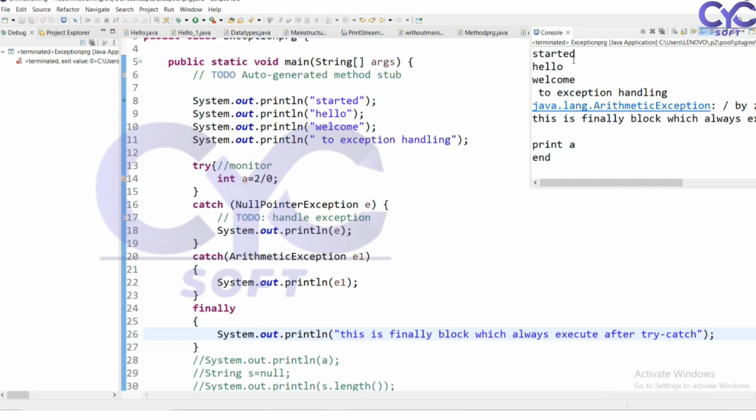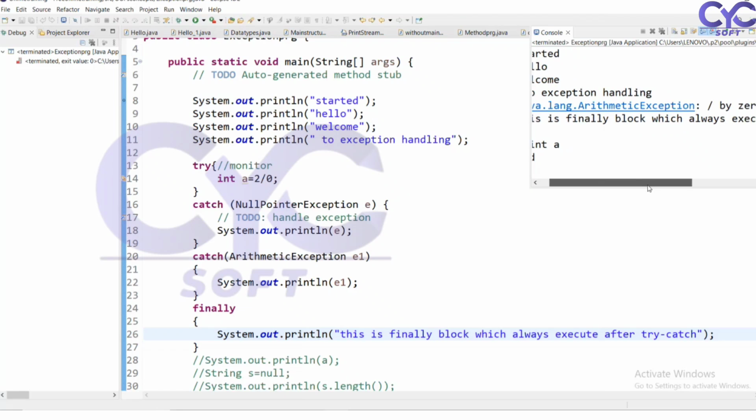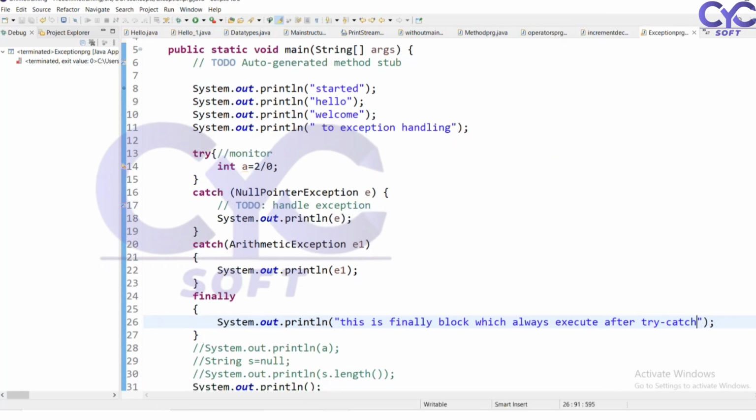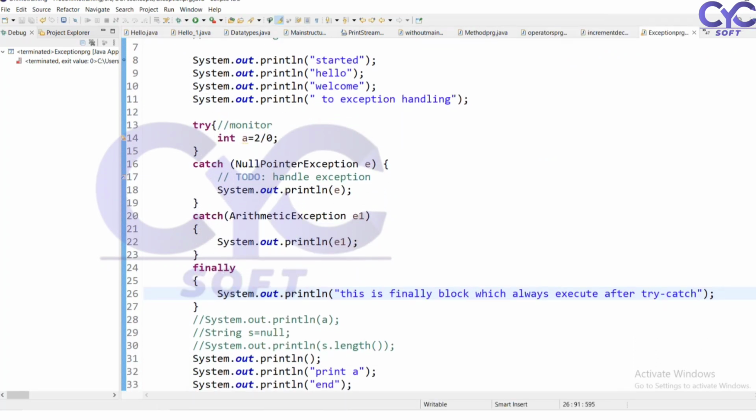Here it has started. Welcome to exception handling. Here this block has been executed, and we are getting the arithmetic error. The finally block also executed, and afterwards, whatever statements I have written after the finally block have been executed.